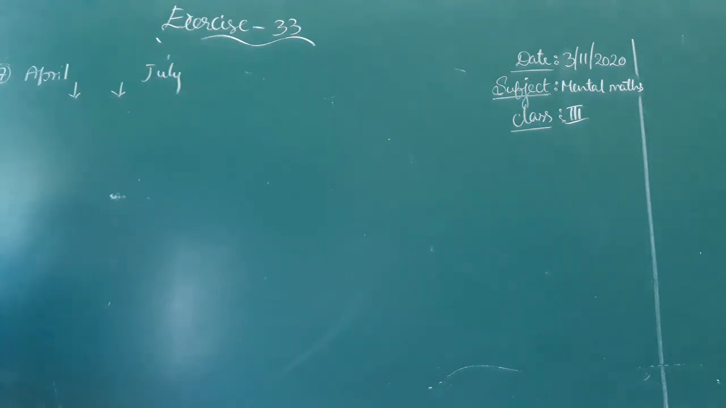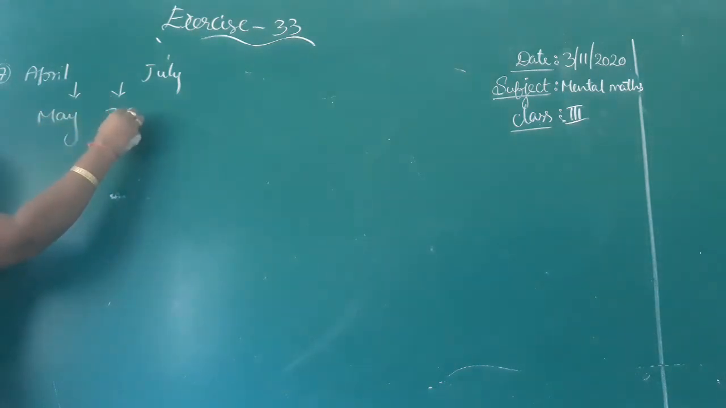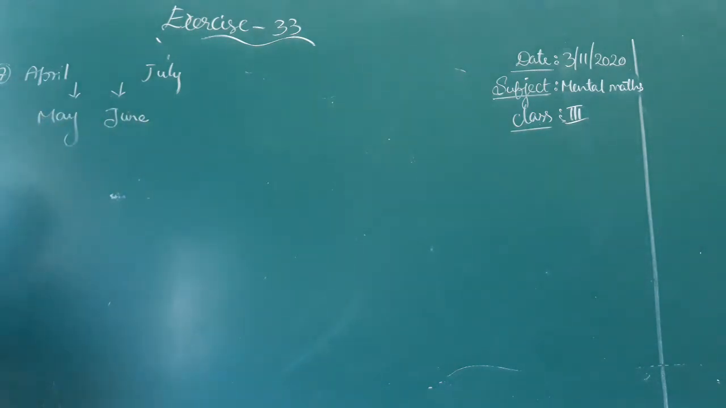The months which come between April and July. What are those months? April, after that May. May, after that June. They are asking how many days are there in these 2 months. What comes between April and July? May and June. And how many days are there in May and June? So number of days in May.